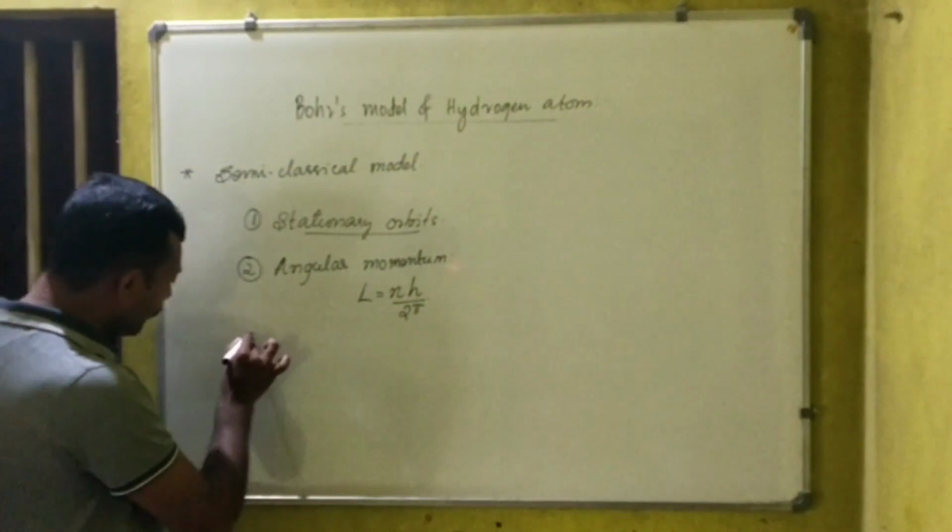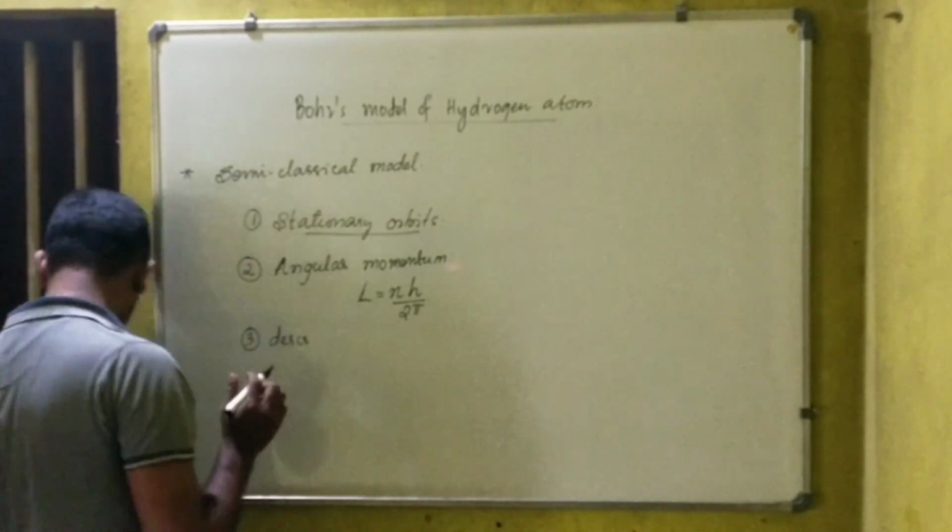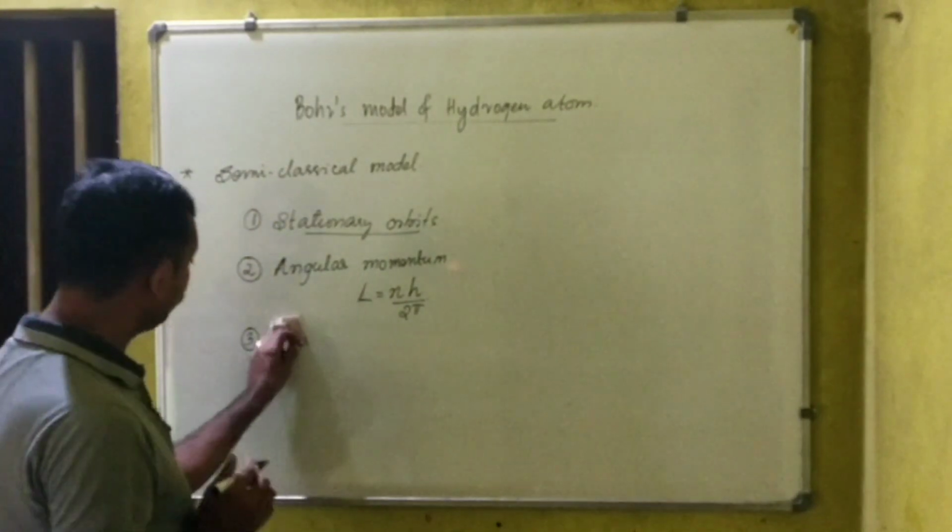Now coming to the third postulate, it is regarding the discrete energy levels, to explain the spectrum.